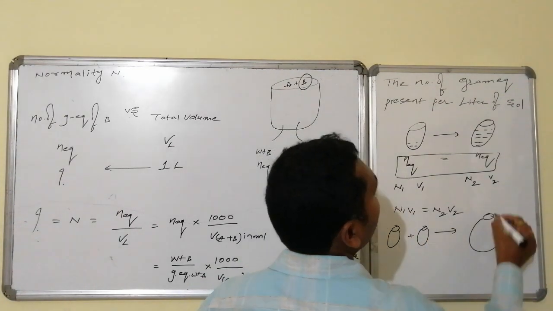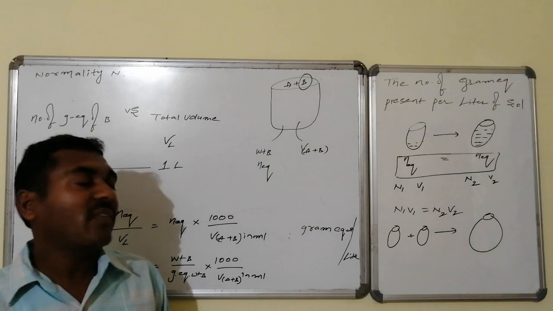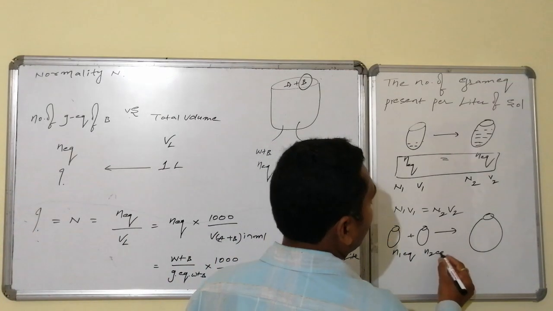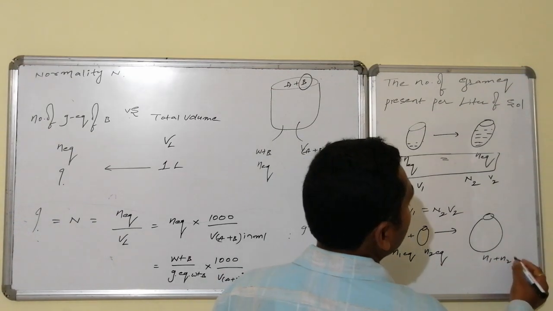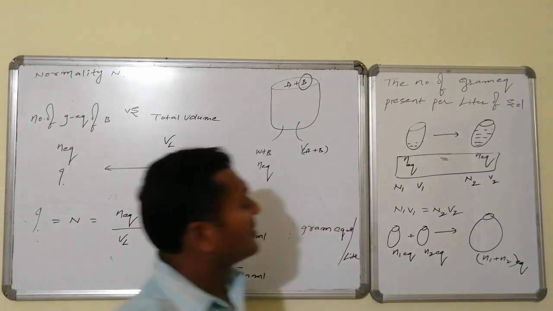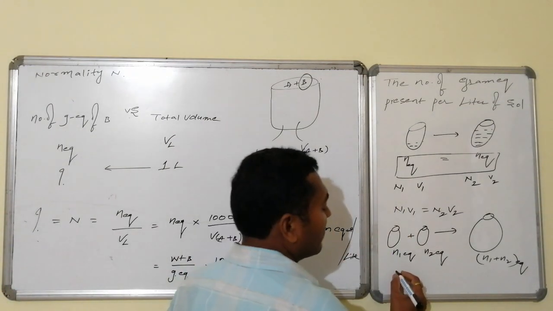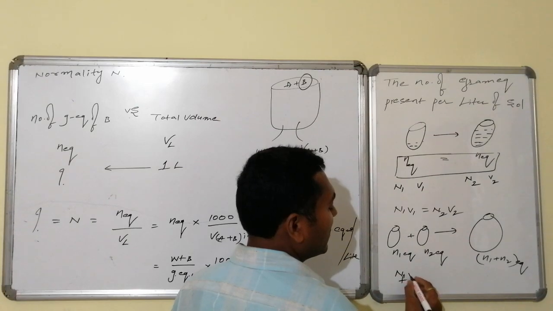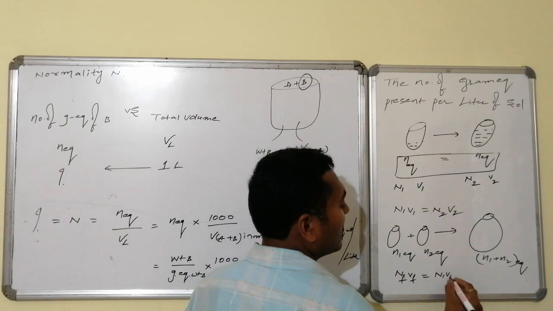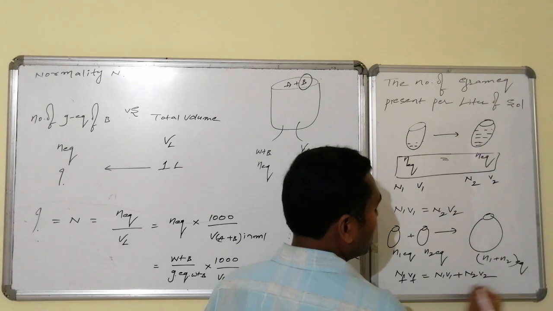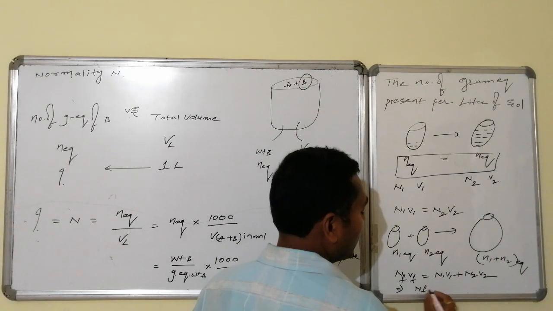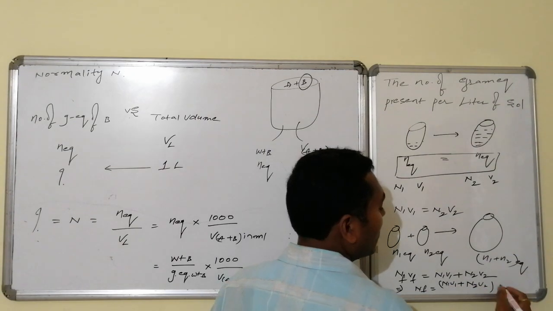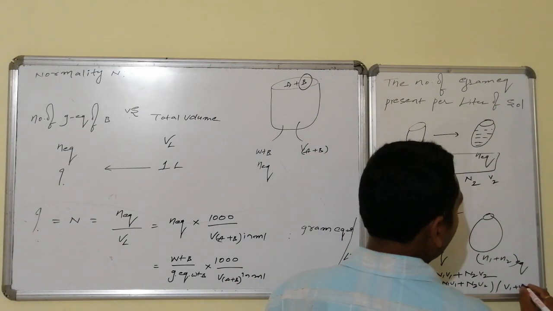Similarly, suppose there is a solution of N1 V1 concentration and another of N2 V2 concentration. Both are added in a bigger vessel. Now you are asked to calculate the final concentration. Here n1 equivalents are there, and here n2 equivalents are there. The total becomes n1 plus n2 equivalents, where n1 equals N1 V1 and n2 equals N2 V2, whereas N final into V final equals N1 V1 plus N2 V2. That implies N final equals N1 V1 plus N2 V2 divided by V1 plus V2.